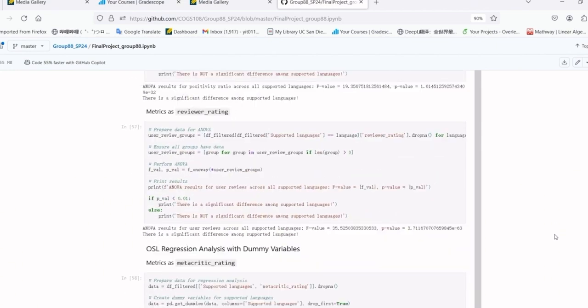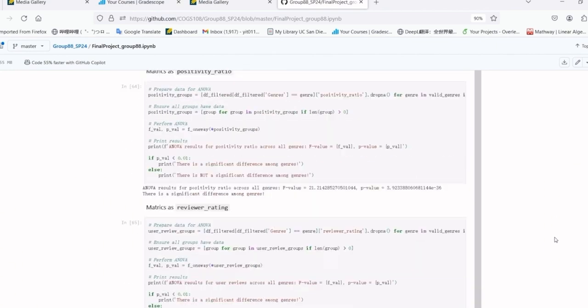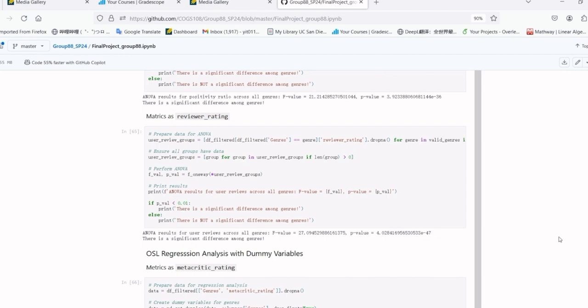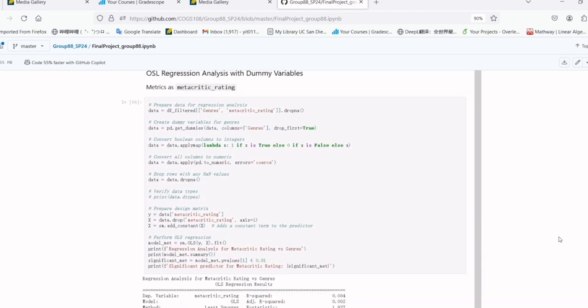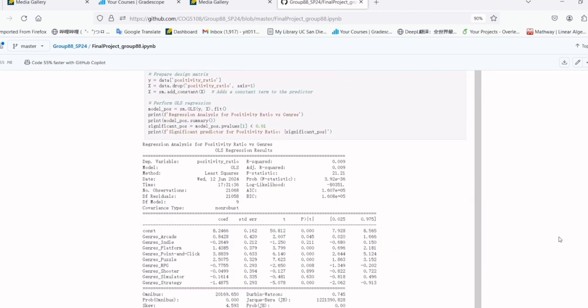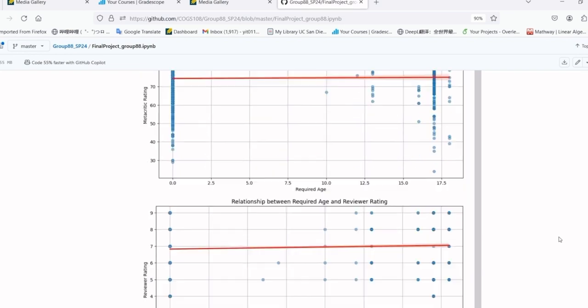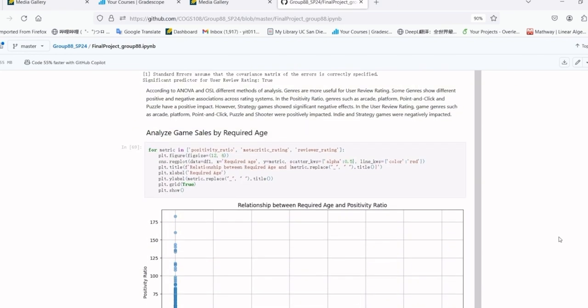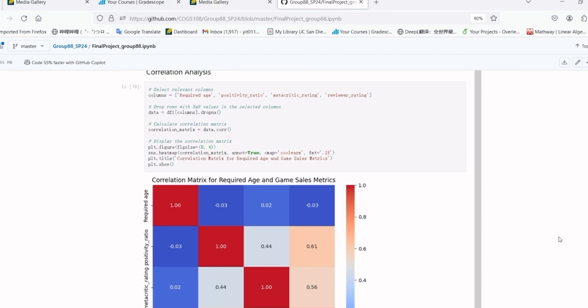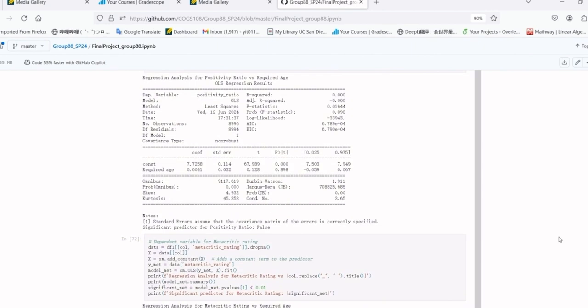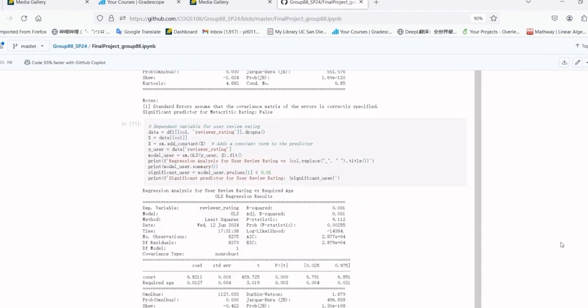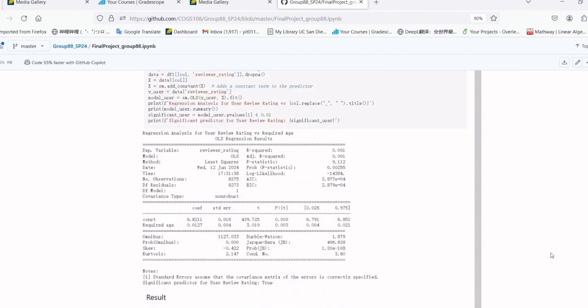For the genres, it's a little bit different: it is a significant predictor of game sales, except for both the Metacritic rating and the positivity ratio. And then we are looking at the required age. Through a similar process, we use OLS regression analysis and find that it's not a significant predictor for game sales, except for the metric being user review rating.